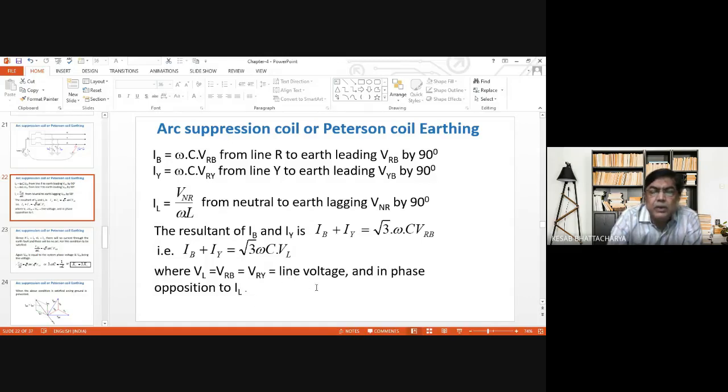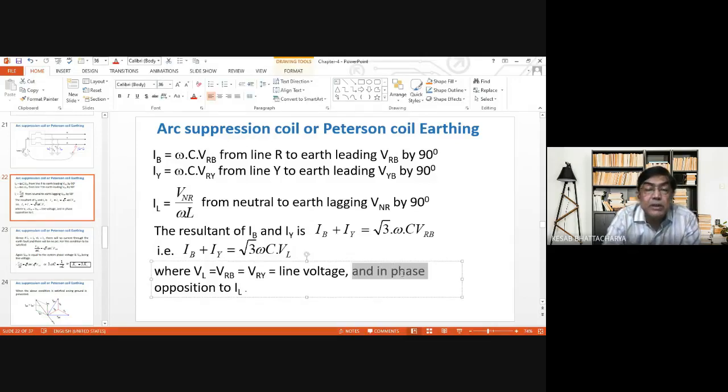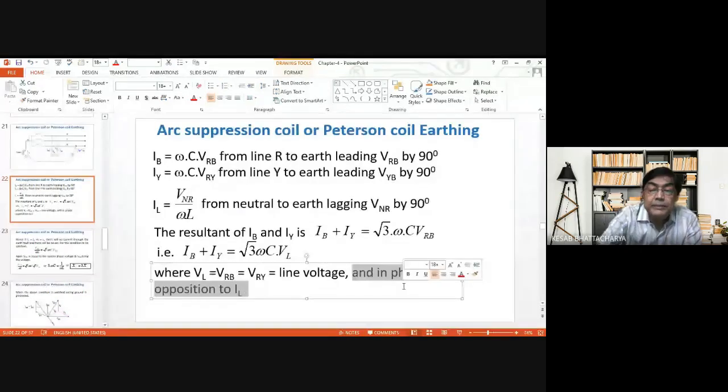This is a wrong statement; you just accept this is not in phase opposition to IL, it should be placed elsewhere, which has been wrongly written here.